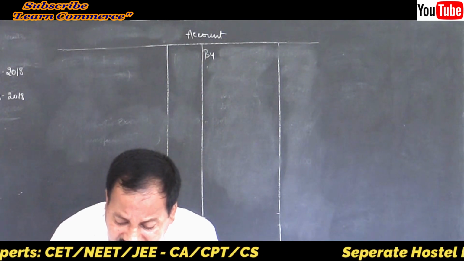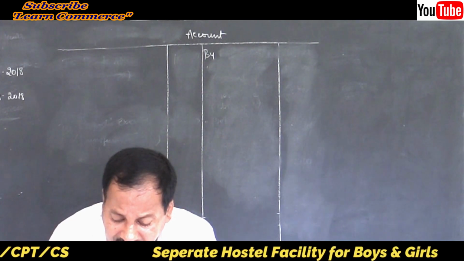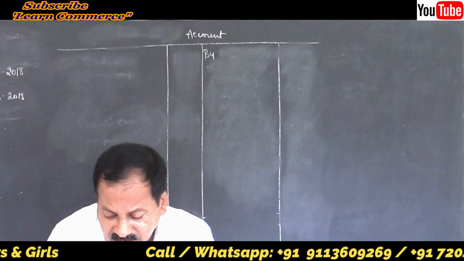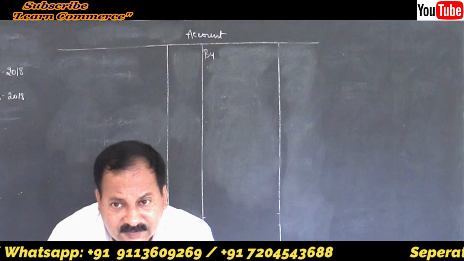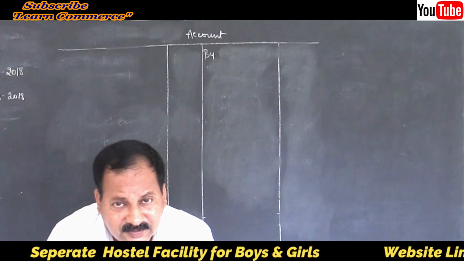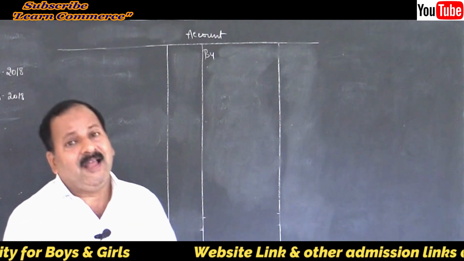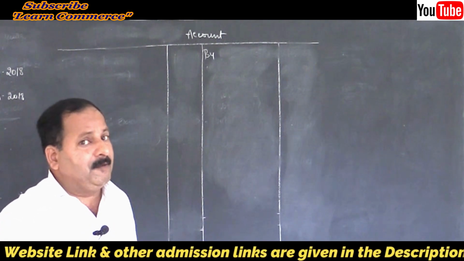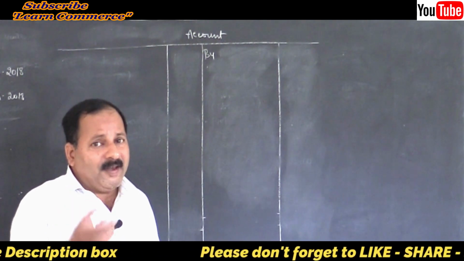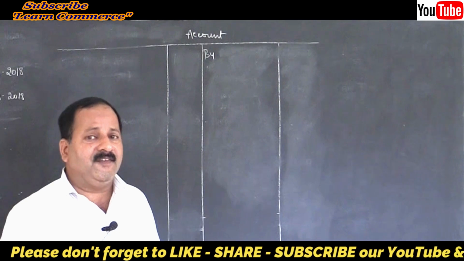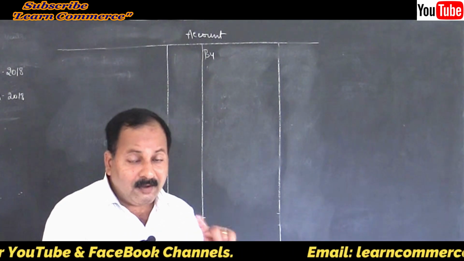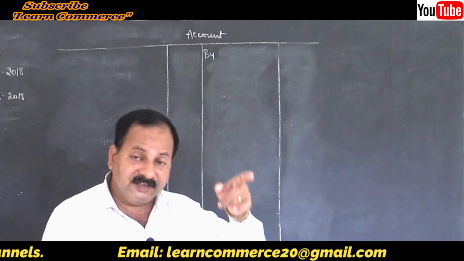The rate of profit during the past 3 years had been 10% on sales. See, during the last 3 years, the firm was earning 10% profit on the sales. So we will assume that this year also we have earned 10% profit during the intervening period, and sales of the intervening period only is given. So 1 lakh into 10%, we will get the profit of the intervening period. Then what we have to do? We have to calculate the share of the deceased partner